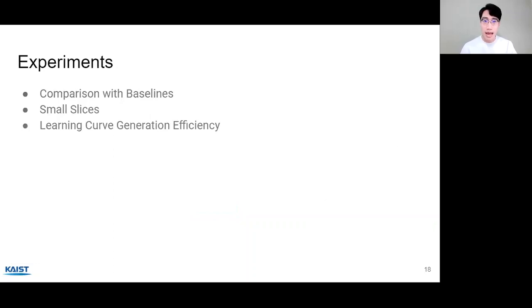From now on, I'm going to show our experimental results on real data sets and explain the details one by one.